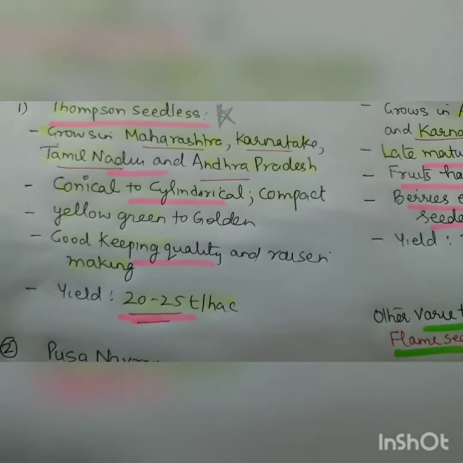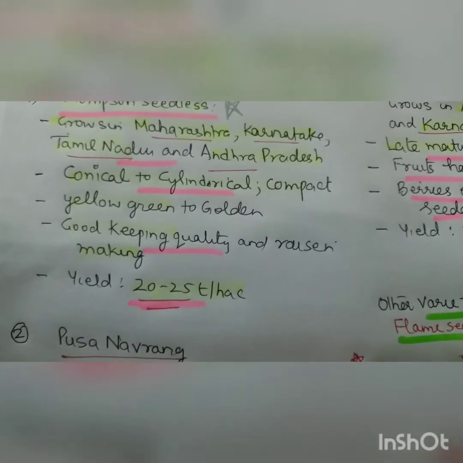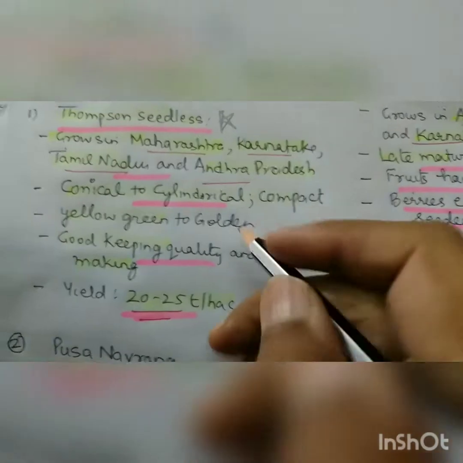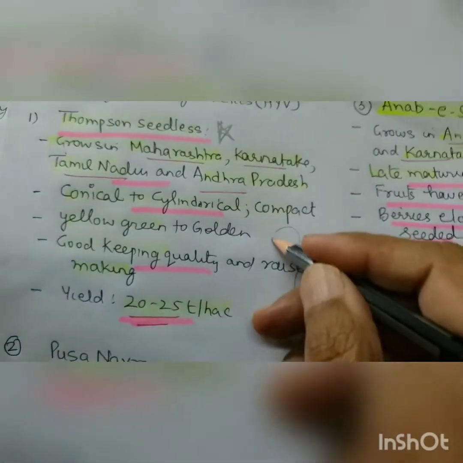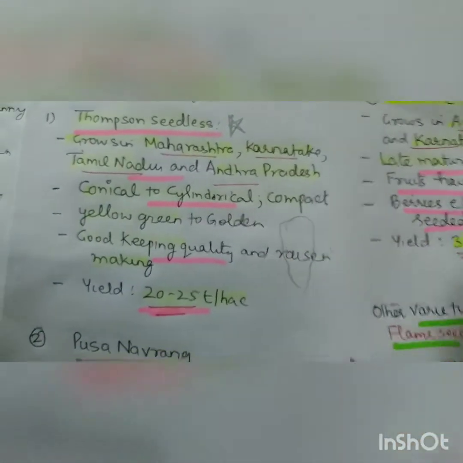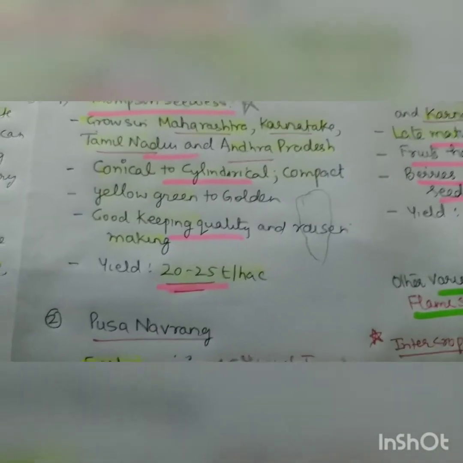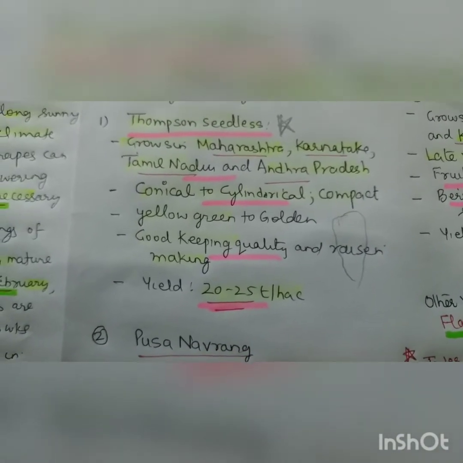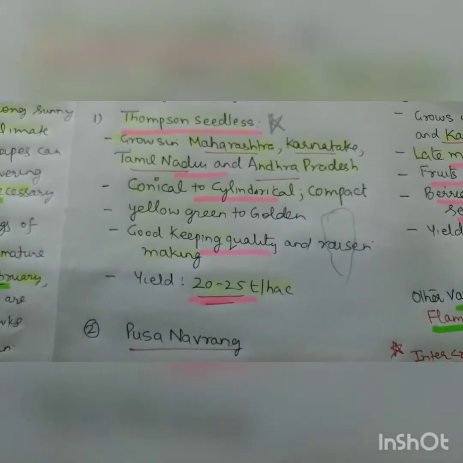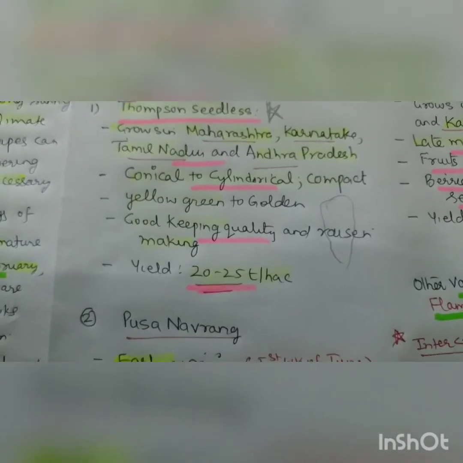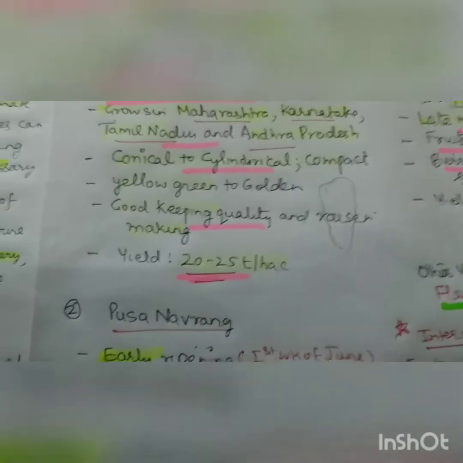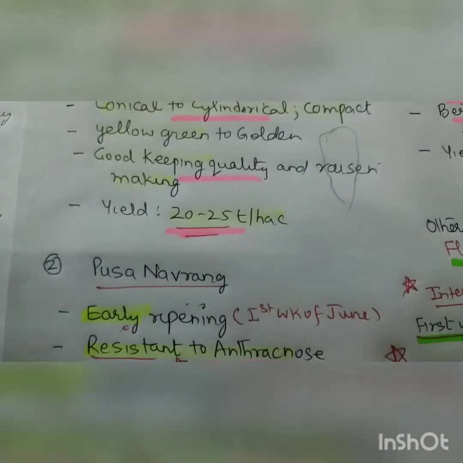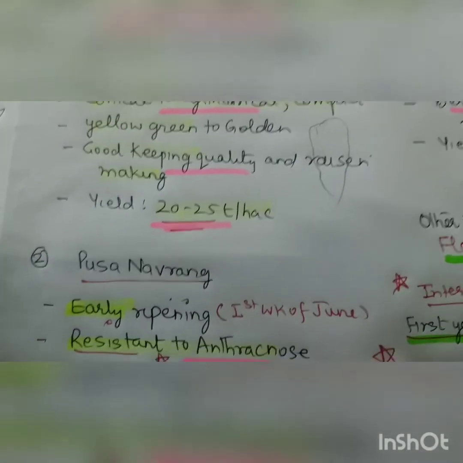Conical to cylindrical, compact, yellow green to golden. So the shape is conical to cylindrical like this, right? Compact, yellow green to golden, which we take mostly, and as its name, it is seedless, good keeping quality and raisin making. Raisin means kishmish, and yield is 20-25 tons per hectare, right?